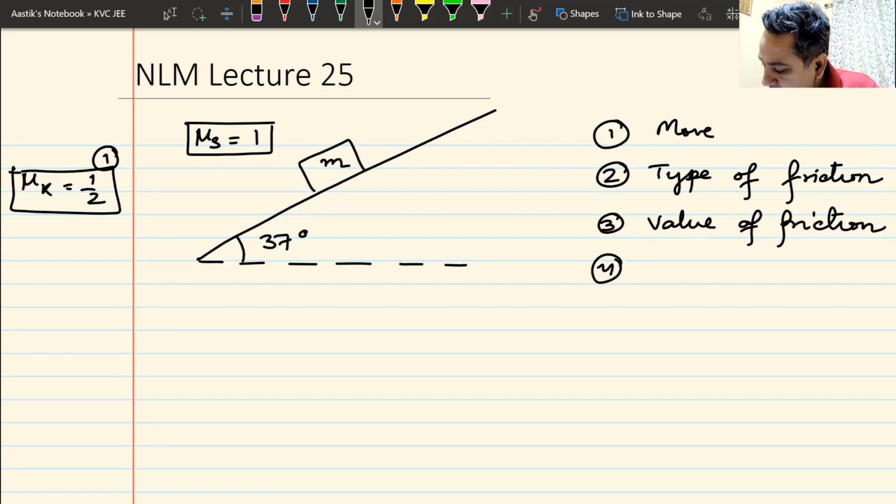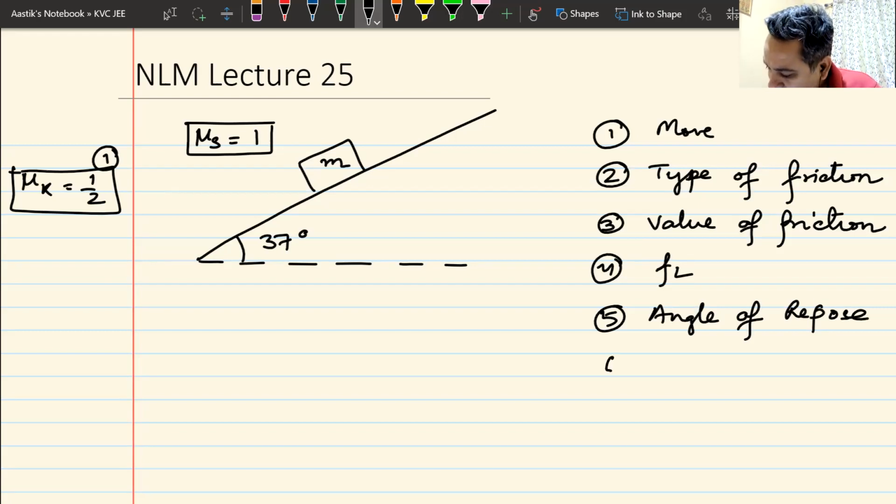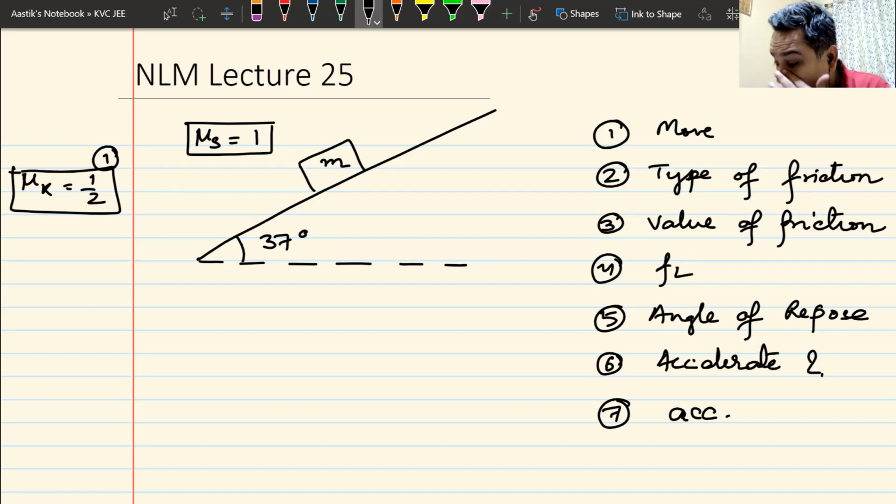Number 4, what is the value of limiting friction? Number 5, what is the angle of repose of this body and the inclined plane? Number 6, does the body accelerate? You have to tell me yes or no. Number 7, if it accelerates, what is the acceleration? So these are the different questions that I have put.